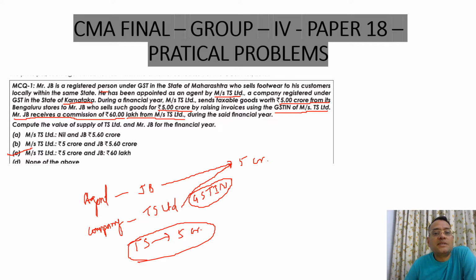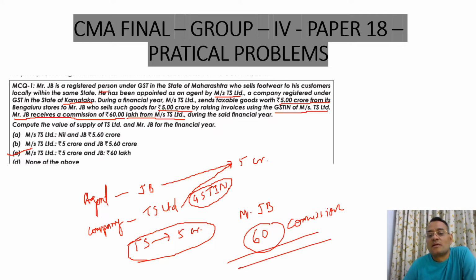And JB, since he is receiving commission of 60 lakhs, his commission will be chargeable and his value of supply would be 60 lakhs.